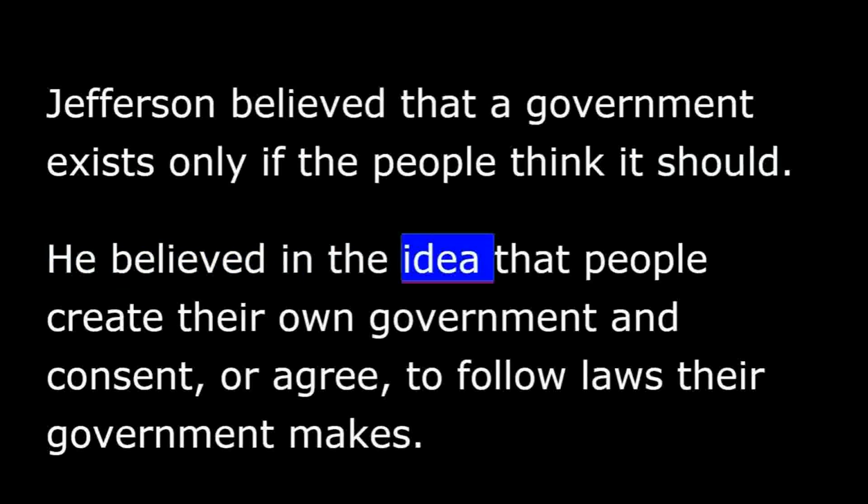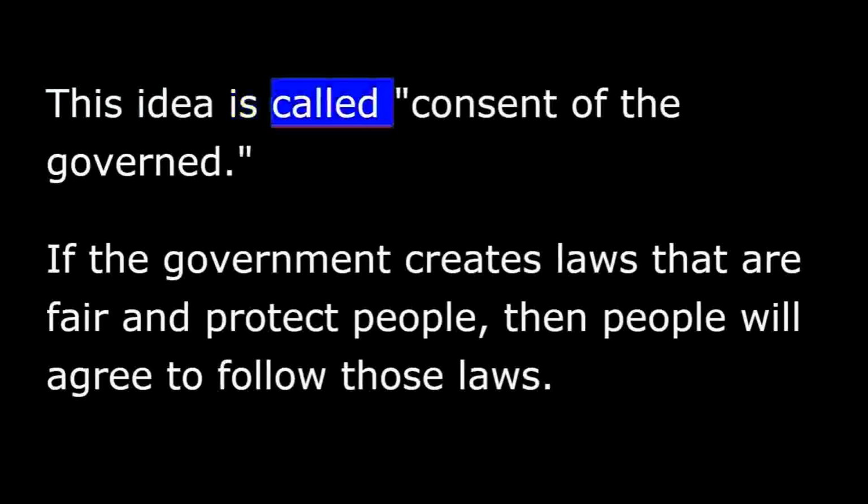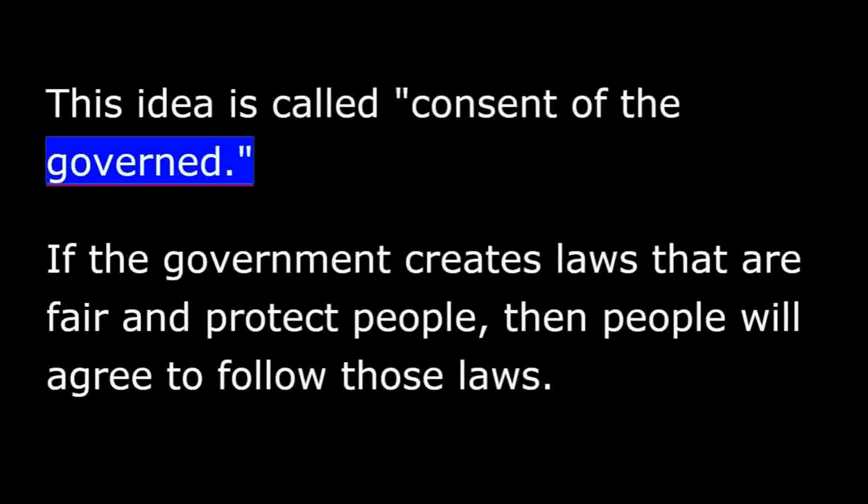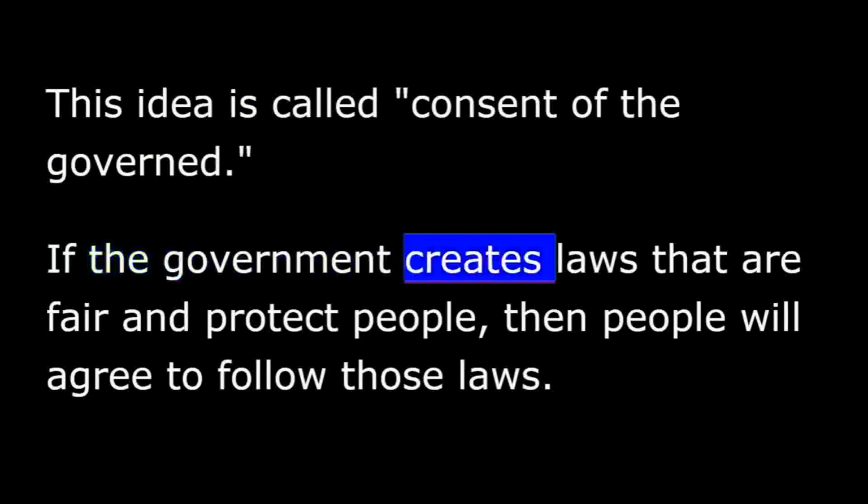He believed in the idea that people create their own government and consent or agree to follow laws their government makes. This idea is called consent of the governed. If the government creates laws that are fair and protect people, then people will agree to follow those laws.